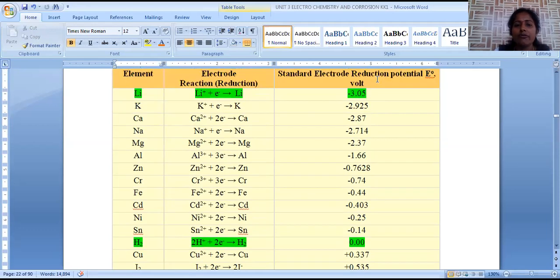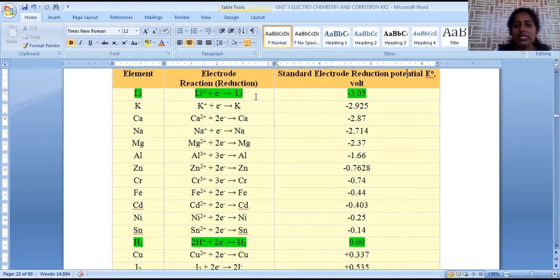In our mobile phones, we are using lithium ion batteries. For the 2019 academic year, the Nobel Prize was given for the lithium ion battery because of its wide applications, easy adaptability and high efficiency, and even because lithium is the lightest metal among all the metals present in the periodic table.